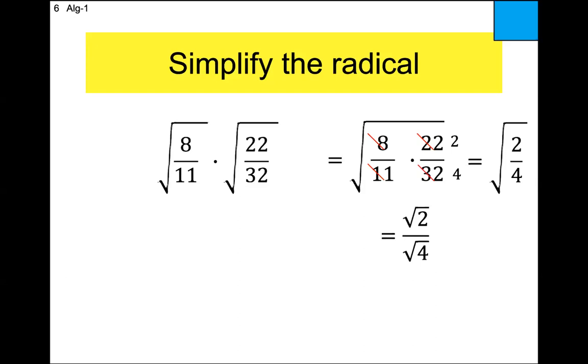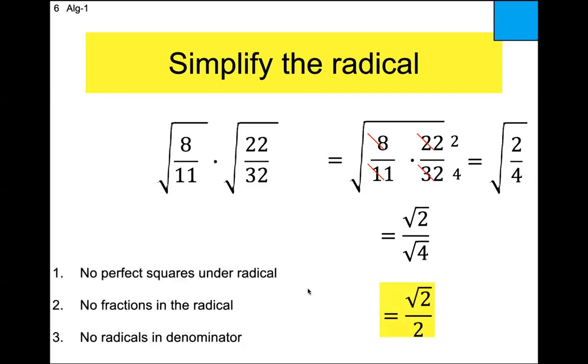Square root of 2, fully simplified. Square root of 4 is 2. All right, our rules. You've seen the square root of 2 so many times, you know that that's always good to go. I do have a fraction, but there's no fraction inside of the square root symbol. There's just a 2. If it was 2 over 3, we got a problem. We're going to handle that one next. But there isn't. We do have a denominator, but there's no square root symbol in the denominator. So check, check, check. We are good to go.